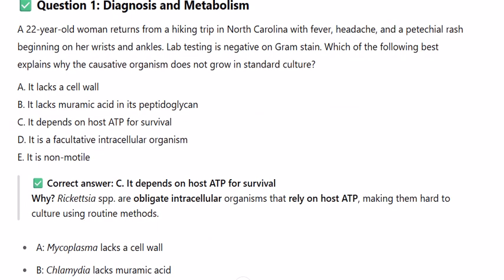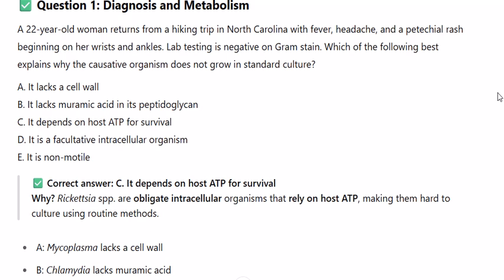A 22-year-old woman returns from a hiking trip in North Carolina with fever, headache, and a petechial rash beginning on her wrists and ankles. Lab testing is negative on gram stain. Which of the following best explains why the causative organism does not grow in standard culture?